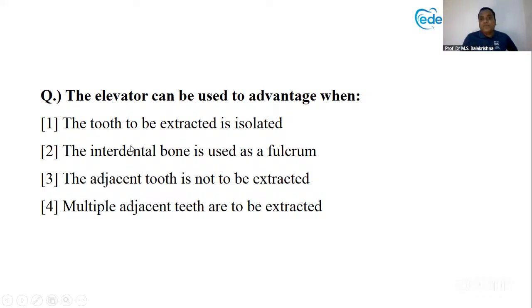So don't get confused. What you told is the correct principle of elevators. But here the question is multiple adjacent teeth. That is called Stobie's method of extraction. So this is an exception. A little confusion, that's why I kept it here. Stobie's method of extraction: when two adjacent teeth are to be extracted, put an elevator and just rotate.